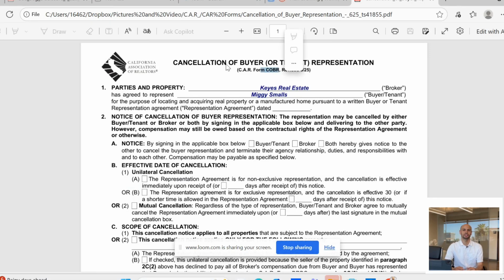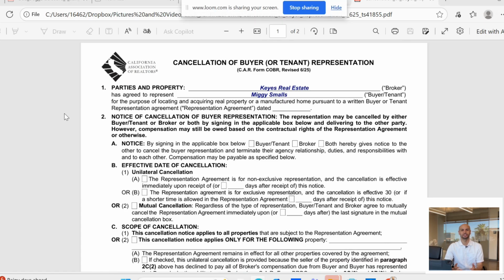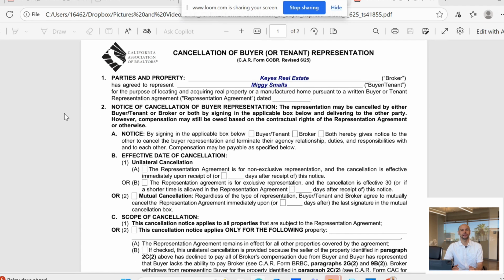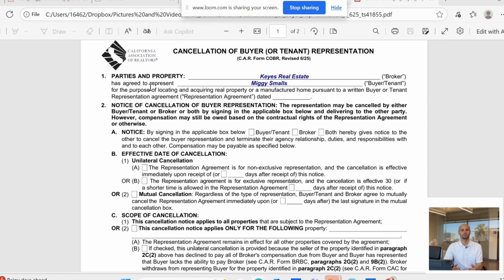Hi, it's Miguel Marte here in Los Angeles, and today we're talking about the C.A.R. form, the COBR, cancellation of buyer or tenant representation. This form officially ends the agency relationship between a broker and a buyer or tenant who was previously under a representation agreement like the BRBC or the PSRA.